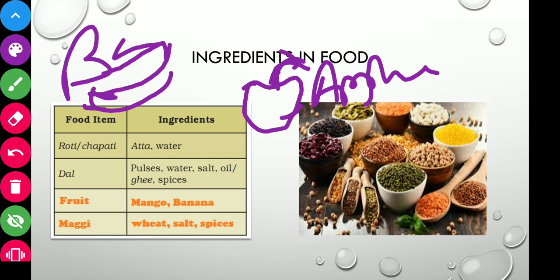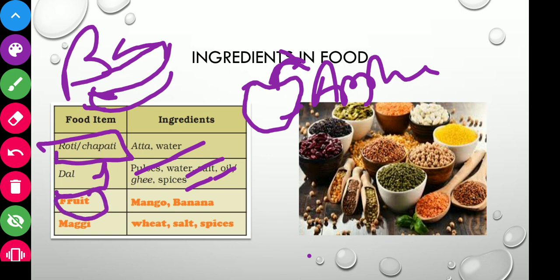Like roti or chapati is made up of atta and water. The dal is made up of pulses, water, salt, oil and spices. The fruits are single items, like mango, banana.